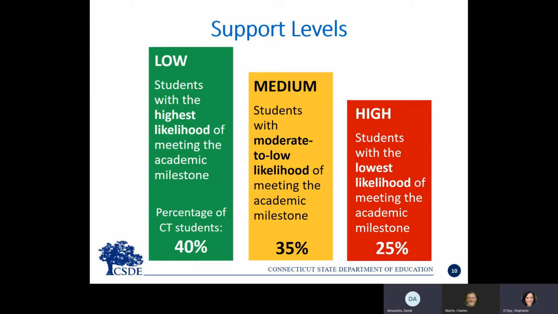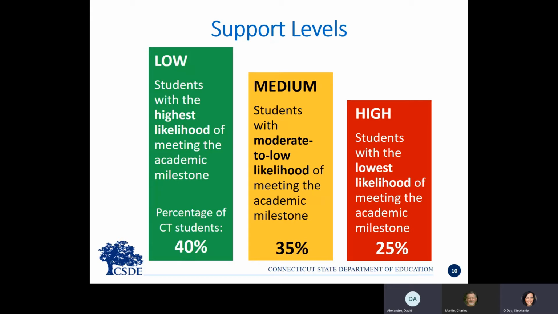It's really important to know that these probabilities are based on past data. So we have hundreds of thousands of student records in our data warehouse, and we work to discover patterns that have resulted in different performance over the years. It's very important, of course, to note that the support levels are not deterministic. We're not saying that the student will meet the outcome or will fail to meet the outcome.